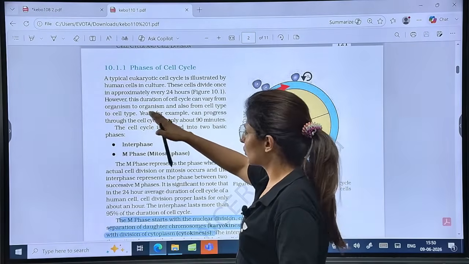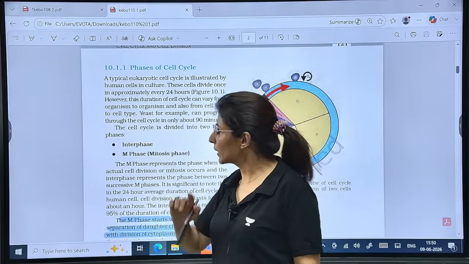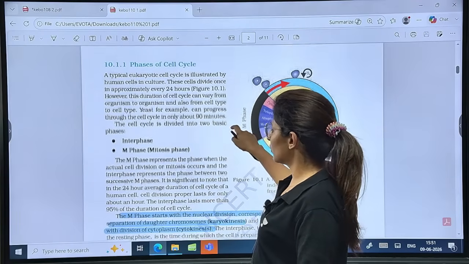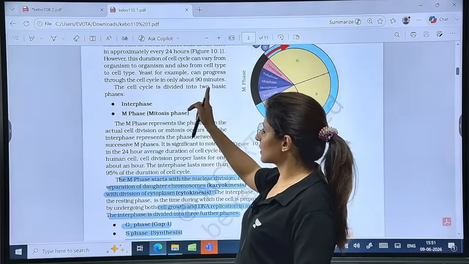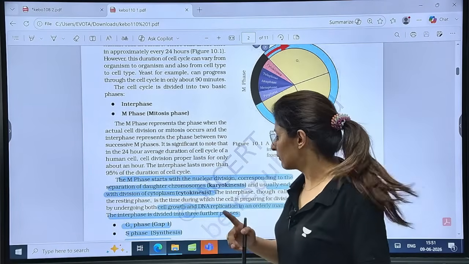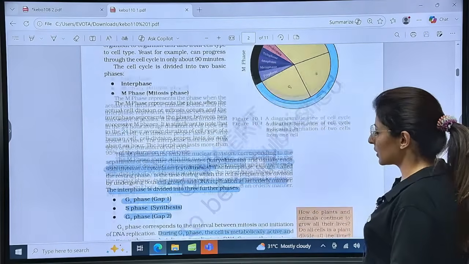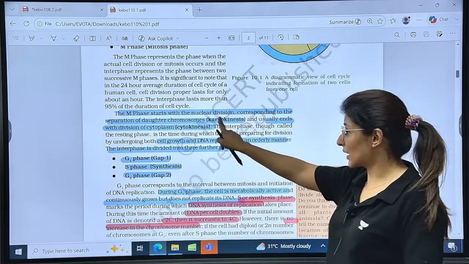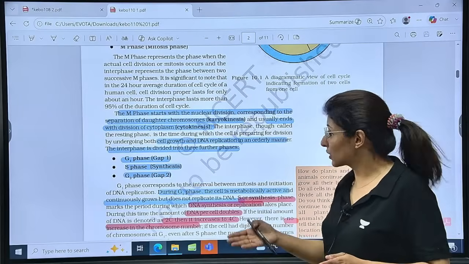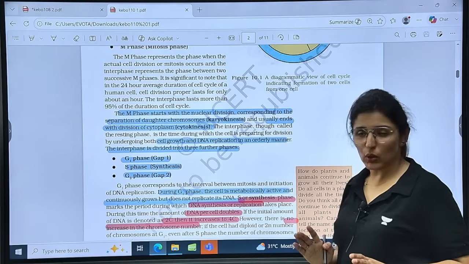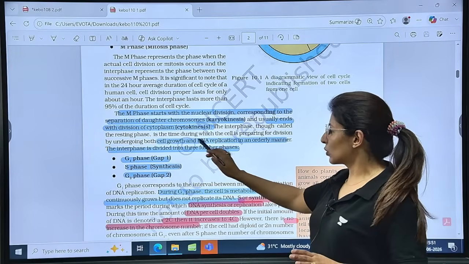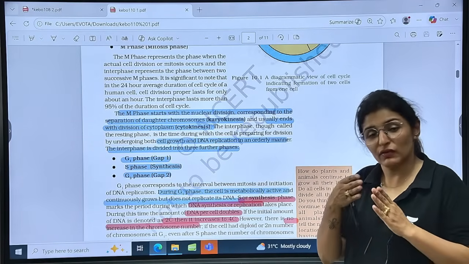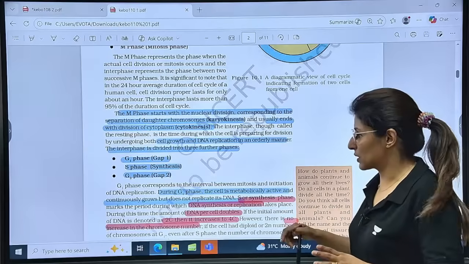So a typical eukaryotic cell divides every 24 hours. A yeast cell will divide in only about 90 minutes. Every cell cycle consists of two phases, interphase and the M phase. M phase starts with nuclear division corresponding to the separation of daughter chromosomes, that is karyokinesis, and division of cytoplasm is known as cytokinesis. Is that clear? Cell growth and DNA replication occur in an orderly manner, and cell growth will keep on continuing. It is a continuous process.